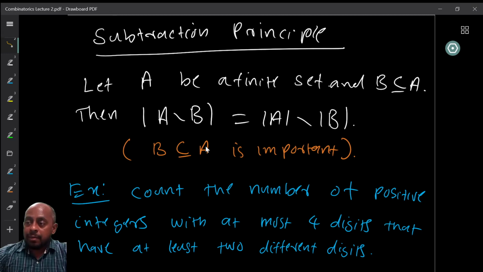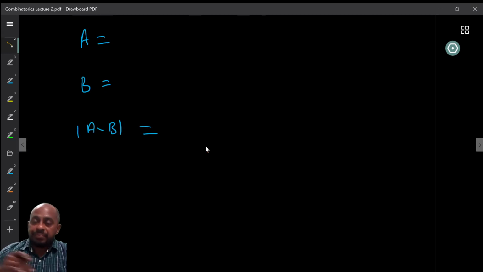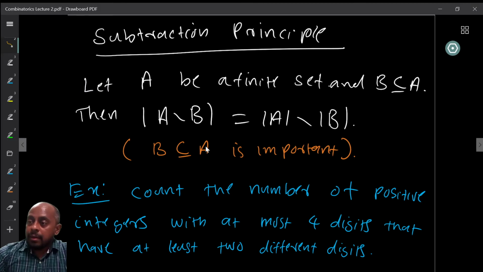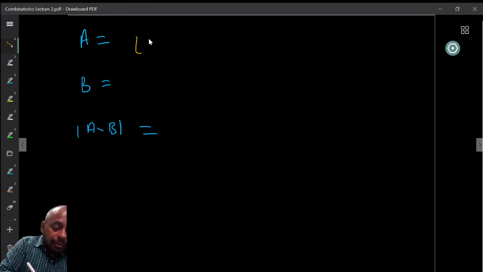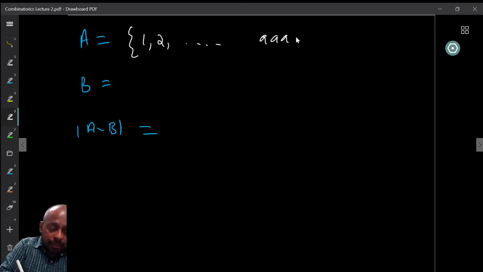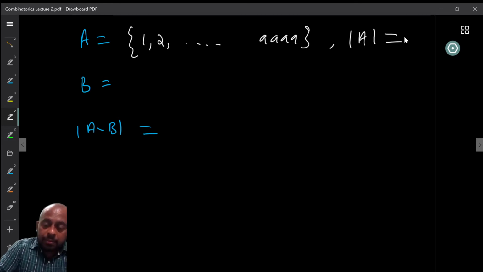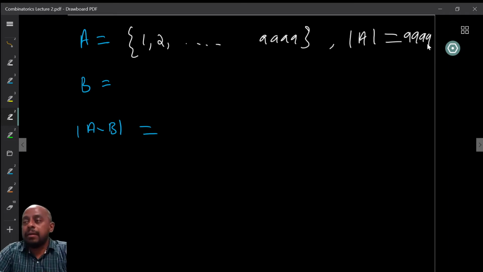We have integers 1, 2, etc., up to 9, 9, 9, 9, right? And this set has cardinality equal to 9999. So we have this many elements in our big set.